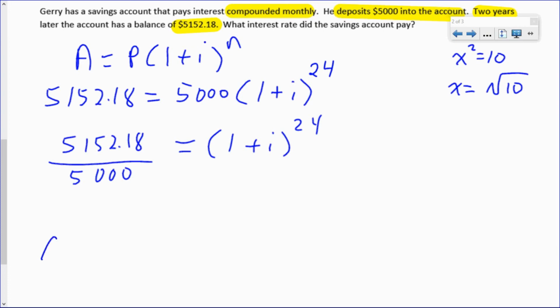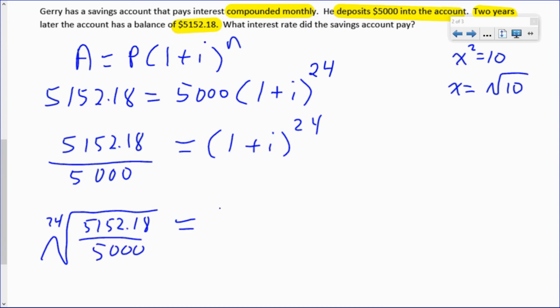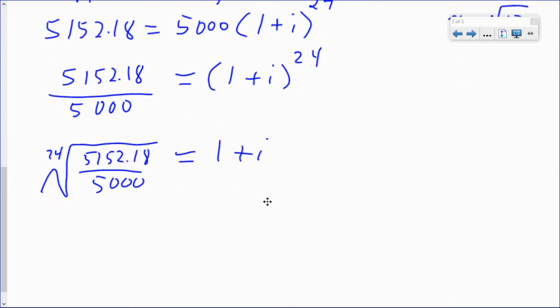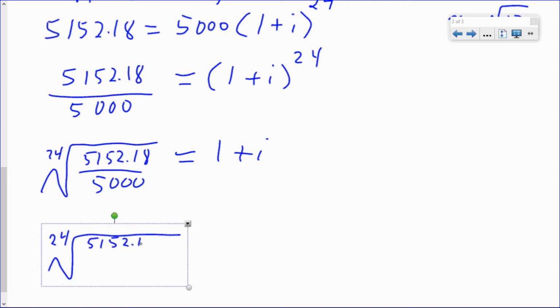So I want to know what the 24th root of 5,152.18 divided by 5,000 is. Once I get that amount, that'll give me 1 plus I. So I will be equal to that amount, subtract 1.